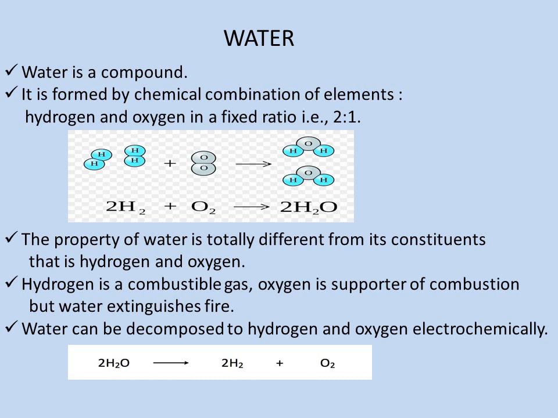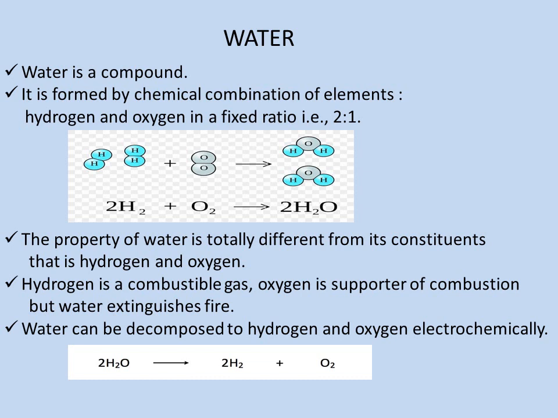As we know, compounds show totally different properties from their constituents. Here also, the property of water is totally different from its constituents, hydrogen and oxygen. Hydrogen is a combustible gas and oxygen is a supporter of combustion. We already know that.